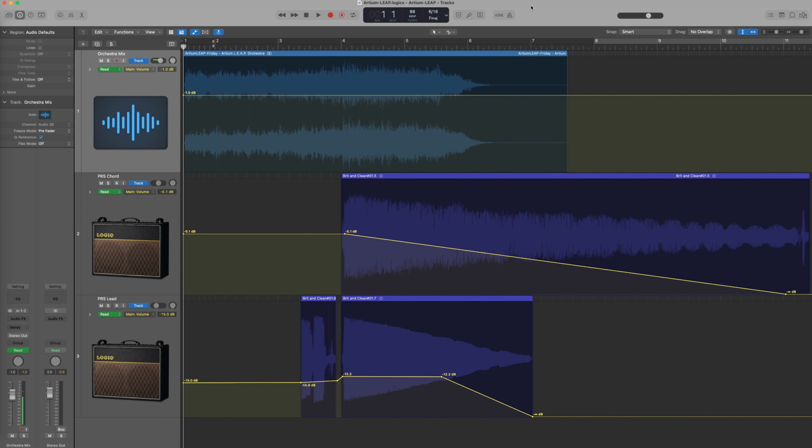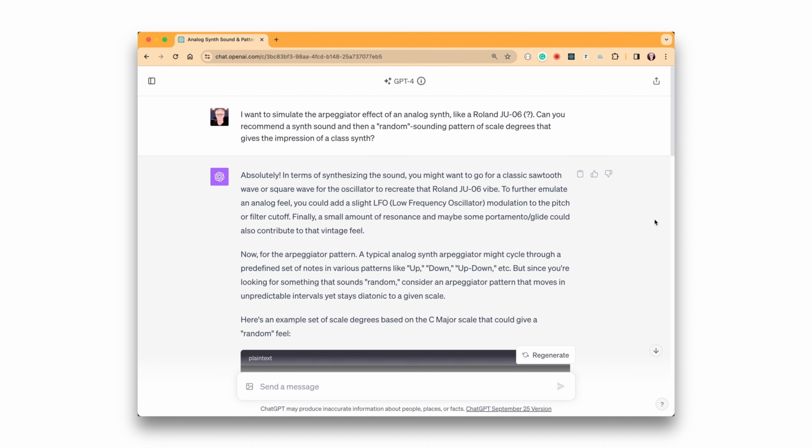In the digital audio workstation, we've got our orchestra mix in track 1, and we're going to drop in 2 new tracks of electric guitar with lots of distortion. Let's hear that. Oh, I love it. Okay, I want one last thing. We're going to hit the AI again, and we're going to simulate the classic sort of retro futuristic feel of synthesizers with arpeggiators, that kind of effect.